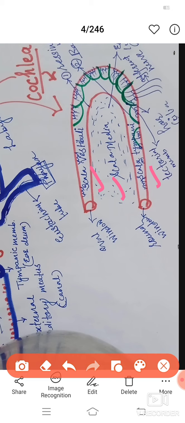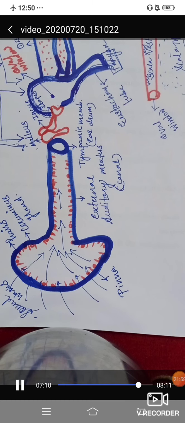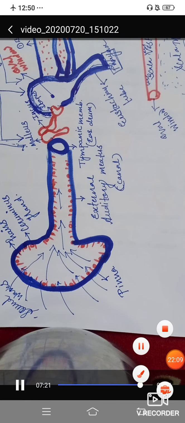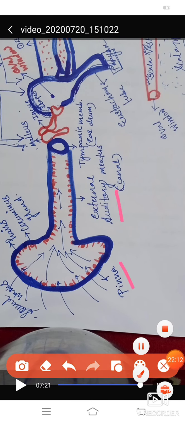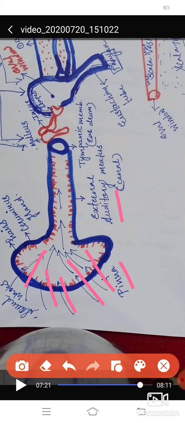So let us start the mechanism of hearing, that is, how we hear. See, the sound waves are received by the external ear. These are the external ear, the pinna and the auditory canal. The pinna and the external auditory canal receive the sound waves, which I am showing you in the form of arrows. All these sound waves are collected by the pinna, then the pinna transfers them to the external auditory canal. Okay, and the external ear sends them to the tympanic membrane.